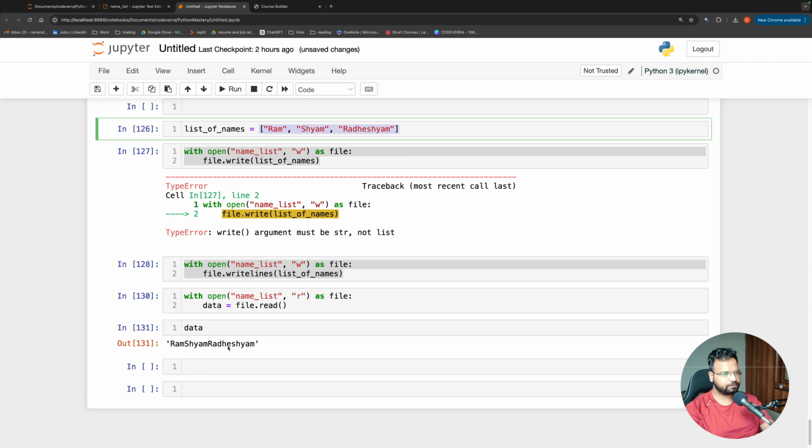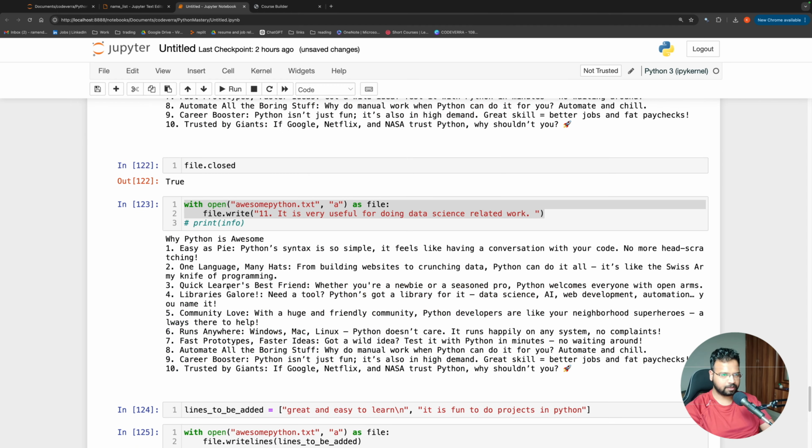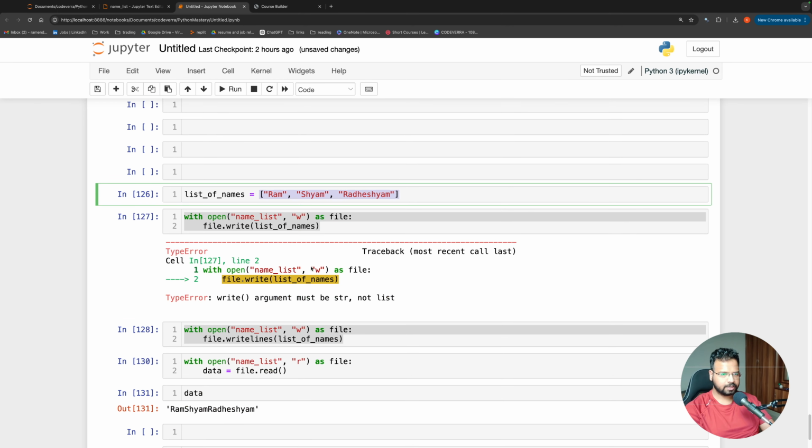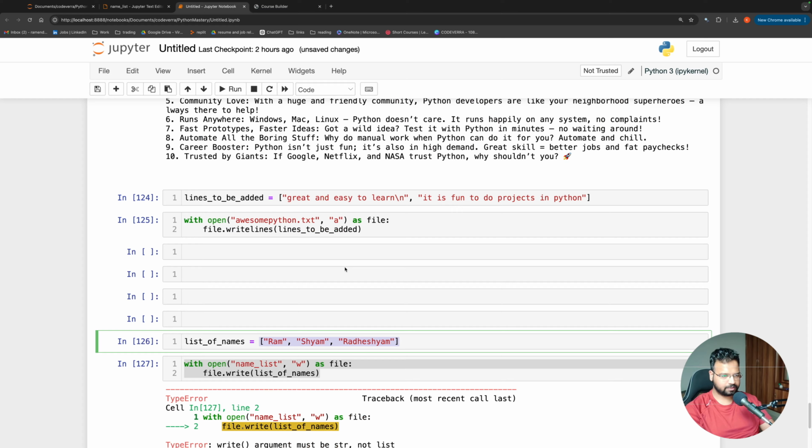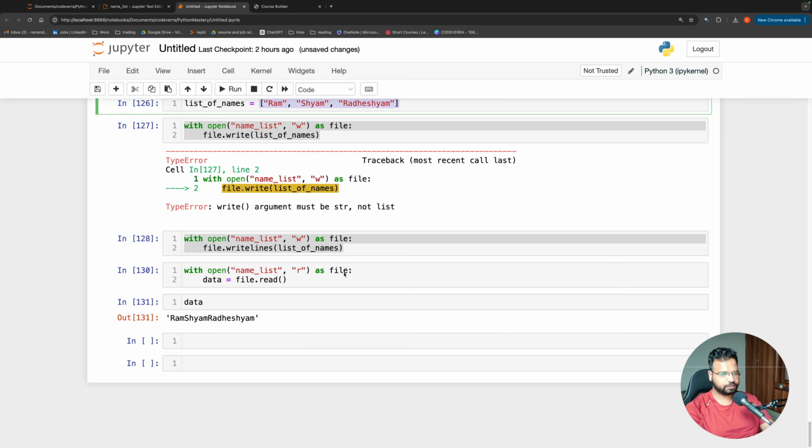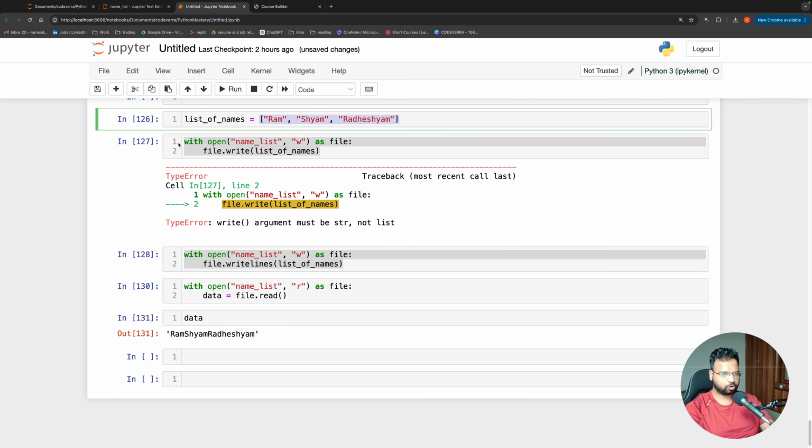We will also have a separate video where we will practice what we have learned in some real life practical examples. In the meanwhile, go through this and try to practice it on your own using the examples I have given in this file, and in a practice video separately we'll do some small automations about writing content in a text file.